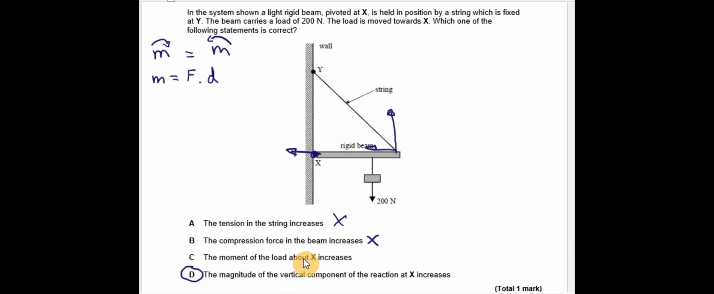The moment of the load about X increases. Well, we've already said that the moment the load produces about the point X is actually going to decrease. So that's not correct. And finally, the magnitude of the vertical component of the reaction at X increases. Yes, this is true. We can look at this just qualitatively.